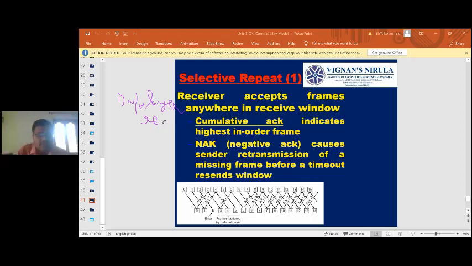Events. Frame error, that means the frame is received and it has an error.